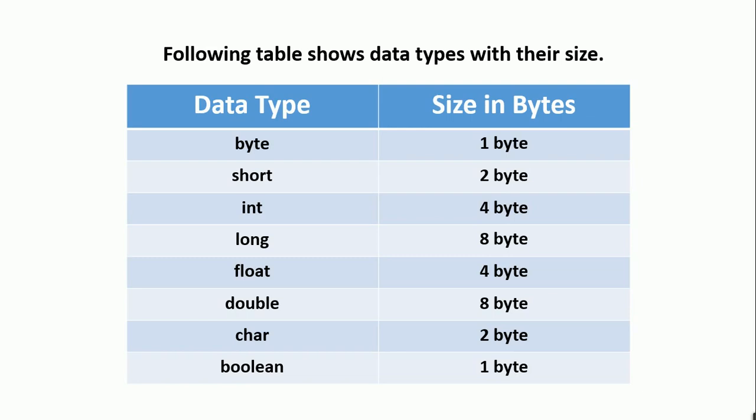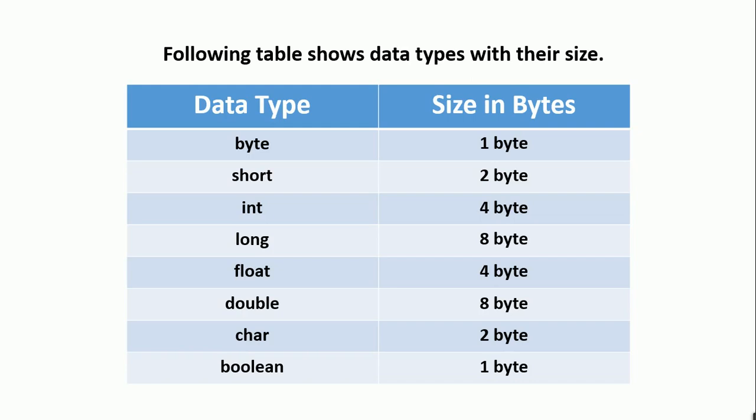In Java, byte has a size of 1 byte, short 2 bytes, integer 4 bytes, long 8 bytes, float 4 bytes, double 8 bytes, character 2 bytes, and boolean 1 byte, as you can see in the table.